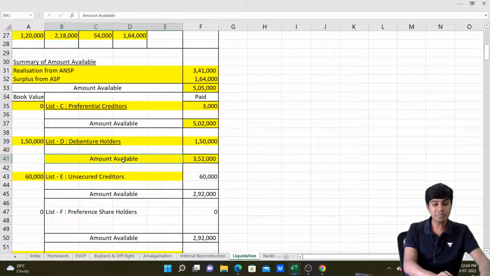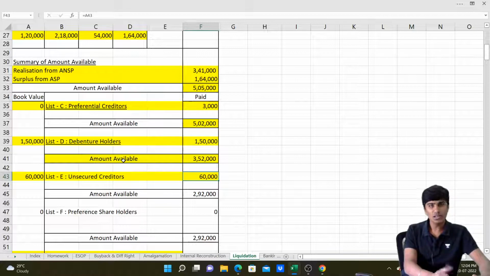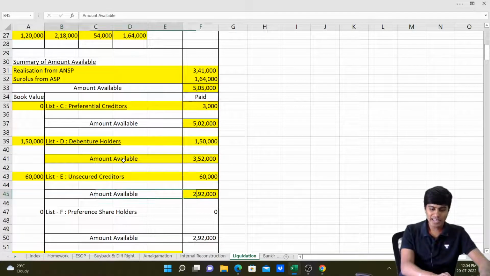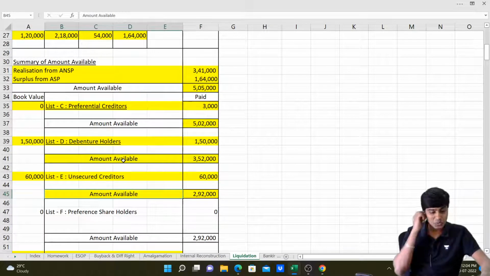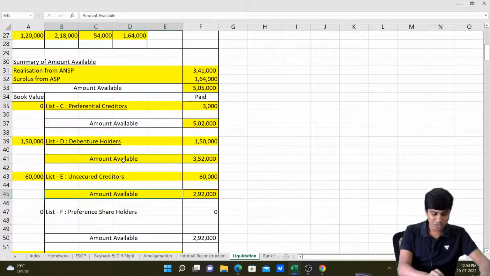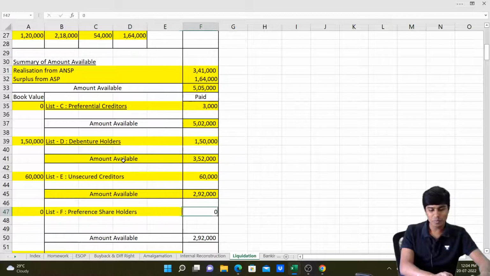So after list D comes list E. I'll pay unsecured creditors to the extent of 60. There is no other amount given. So we're paying them at book value. Then I'm left with 2,92,000 rupees. From that 2,92,000, I'll pay preferential creditors who are not there. So no payment. So 2,92,000 is the amount available to pay equity shareholders.